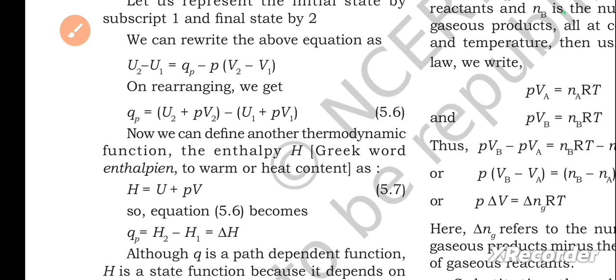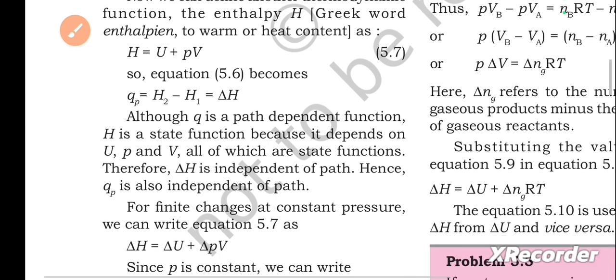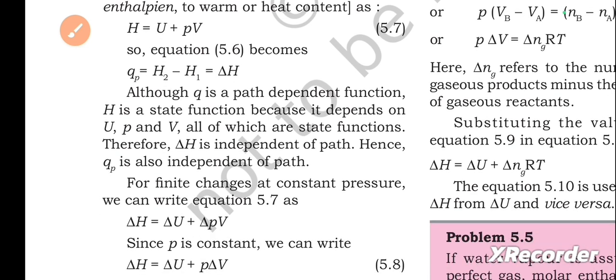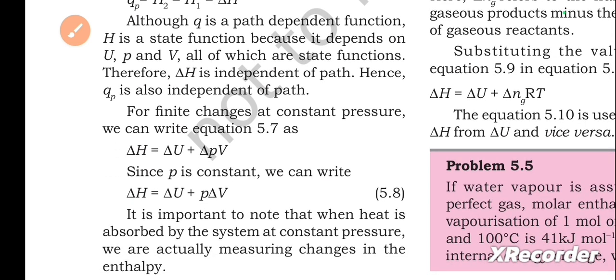Now we can define another thermodynamic function, the enthalpy H, from the Greek word enthalpein, to warm or heat content, as H equals U plus PV. So equation 5.6 becomes QP equals H2 minus H1 equals delta H. Although Q is a path dependent function, H is a state function because it depends on U, P and V, all of which are state functions. Therefore, delta H is independent of path. Hence, QP is also independent of path.